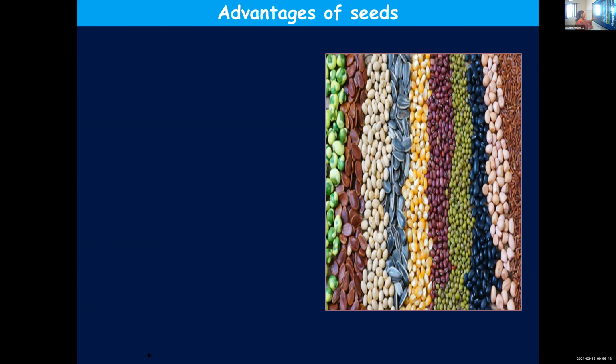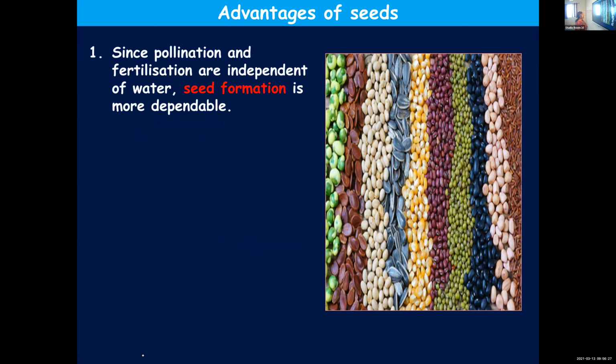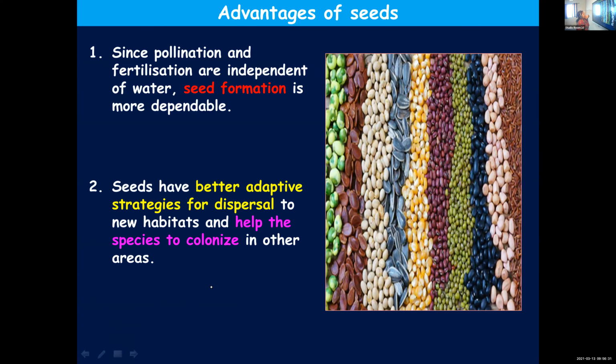Now, what are the advantages of seeds? Seeds have several advantages. Let's see how they are useful to human beings. Since pollination and fertilization are independent of water, seed formation is more dependable. In the majority of cases, as you have learned in pteridophytes and bryophytes, water is needed for the transport of male gametes and to bring about fertilization.